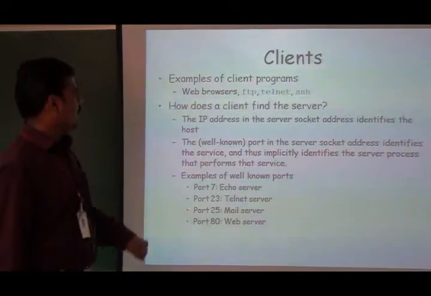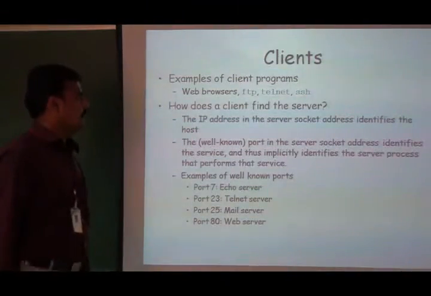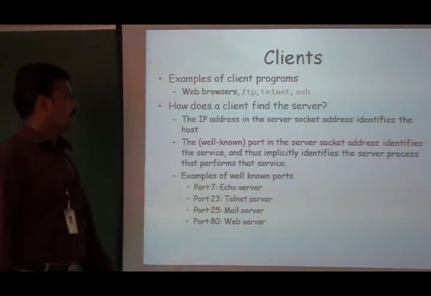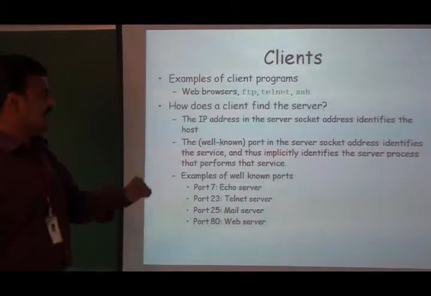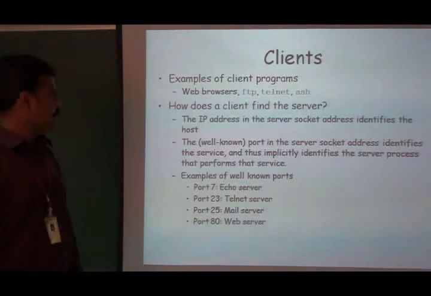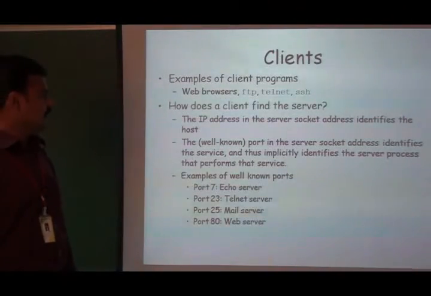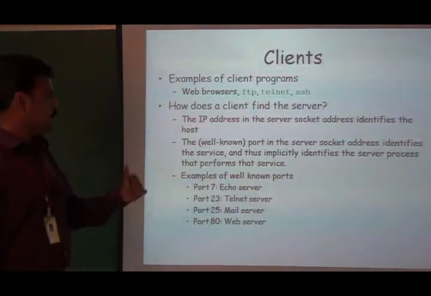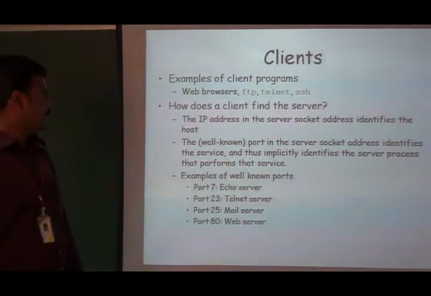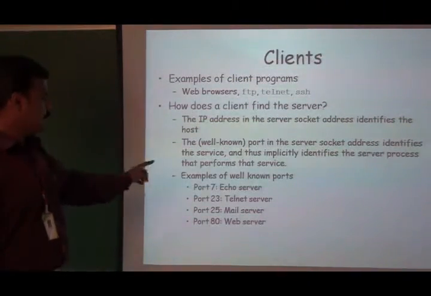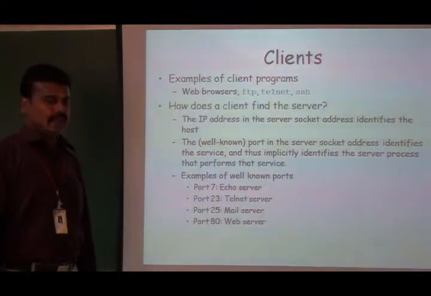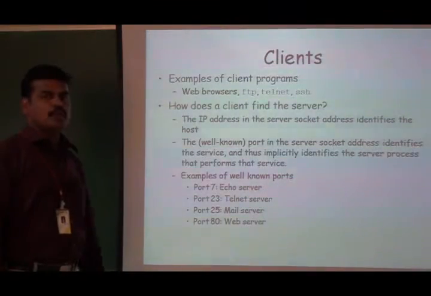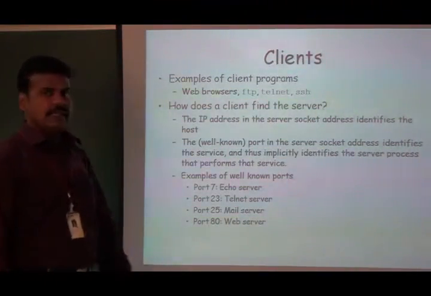Examples of client programs are web browsers, FTP, Telnet, and secure socket layer. Then how does the client find the server? The IP address in the server socket address identifies the host. The well-known port in the server socket address identifies the service, and thus implicitly identifies the server process that performs the service. Examples of well-known port numbers: port 7 is used for the Echo server, port 23 for the Telnet server, port 25 for the mail server, port 80 for the